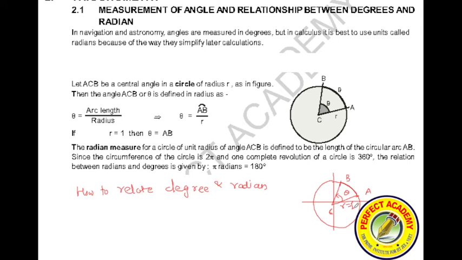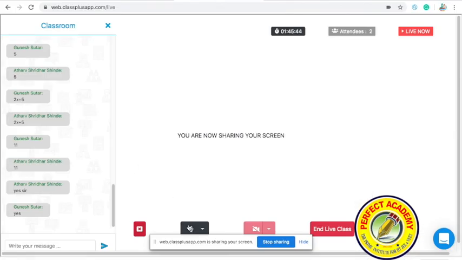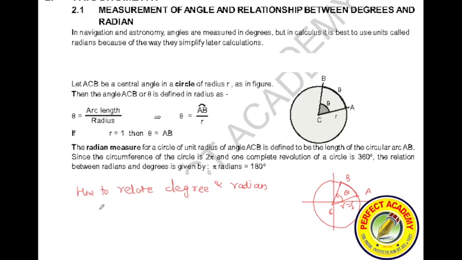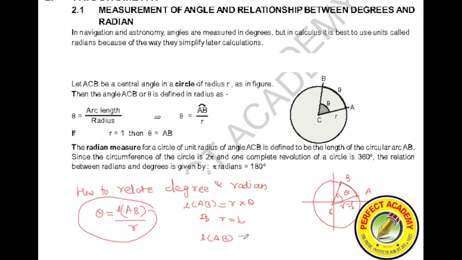Draw this circle, and after drawing that circle, please write it down. We know theta is equal to length of AB by R, by the basic geometrical relation. Length of AB is equal to R theta. So if R is equal to 1, length of AB is equal to theta, right?